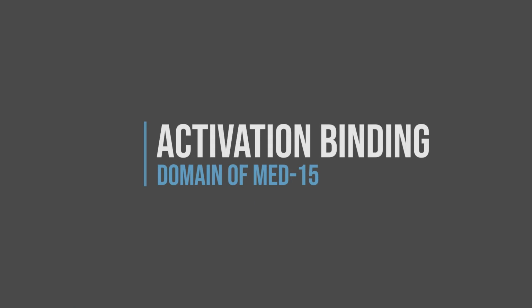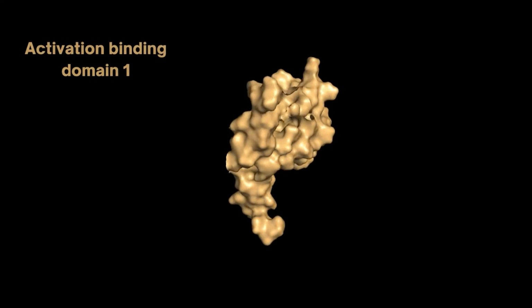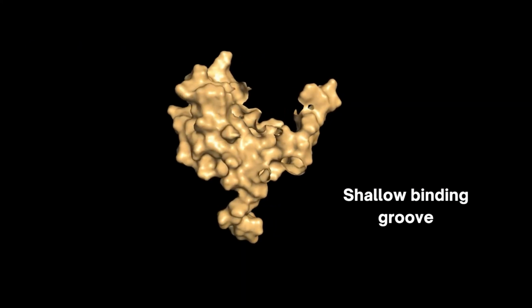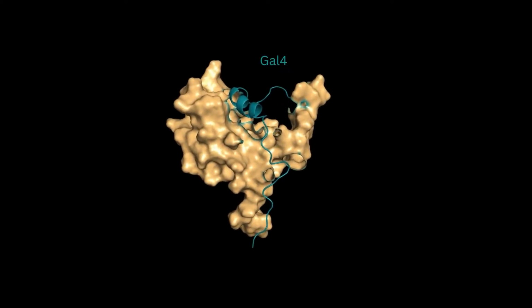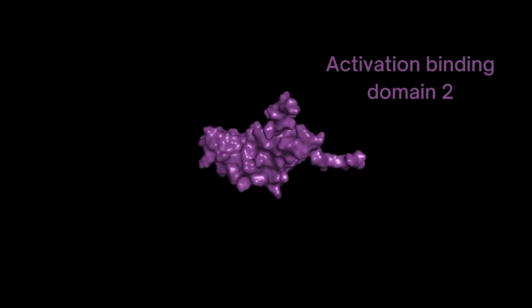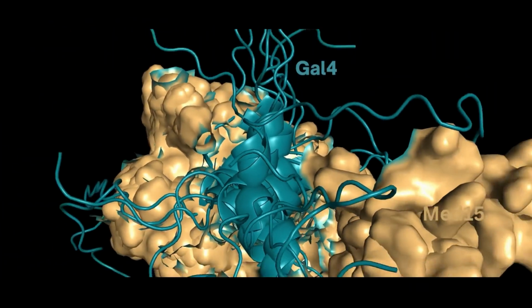Gal4's activation domain transitions from being intrinsically disordered in its unbound state and adopts an alpha helical structure upon binding one of the 4 MED15 activation binding domains in the mediator complex. MED15's activation binding domain 1 contains a shallow hydrophobic groove that serves as the activation binding site, whereas activation binding domain 2 has binding distributed over its surface.